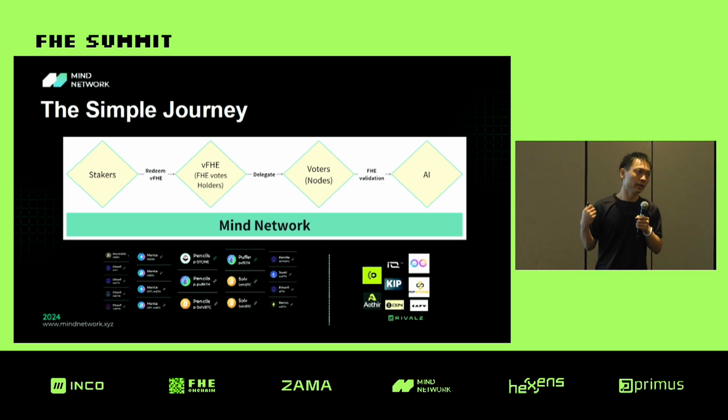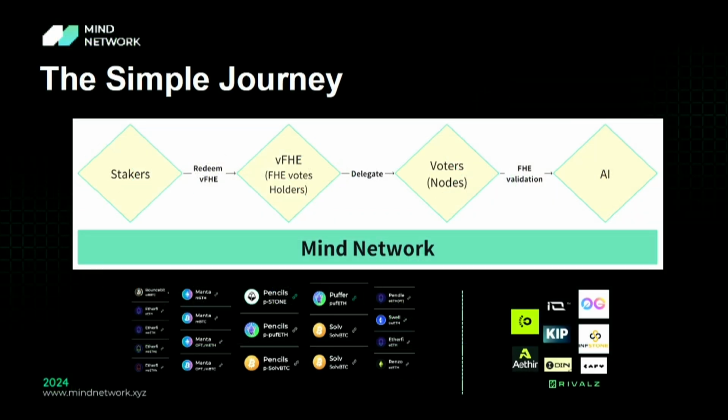The architecture is quite complicated, but the user journey is actually quite simple. The users just restake to become the staker, and they redeem to get the VFHE, and they just delegate to earn the rewards. And in this way, our MindV network will output the consensus result to contribute to the AI network.